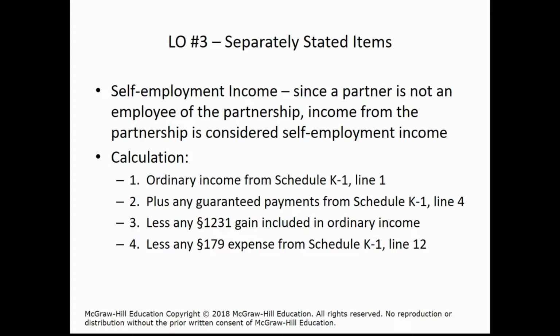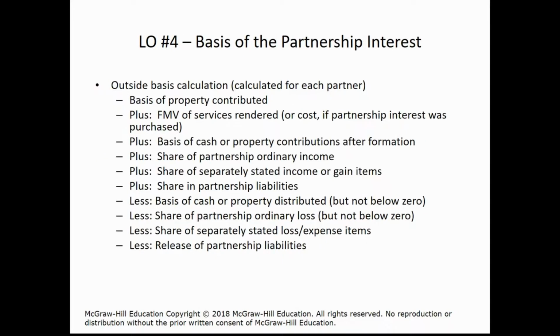How do we calculate this self-employment income? Well, the partner would start with their share of the ordinary income, add any guaranteed payments that they received, and then deduct any business income, these gains and losses from selling business assets included in ordinary income, and also deduct any Section 179 expenses on K1.